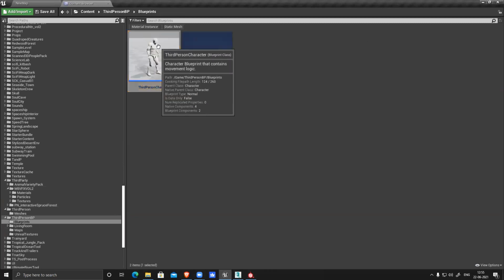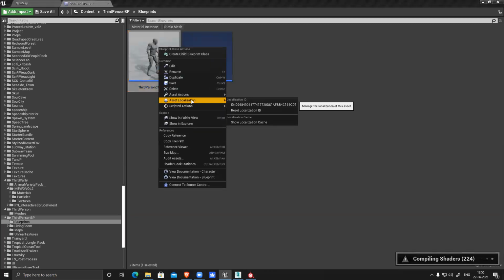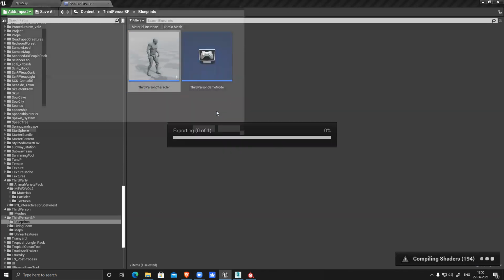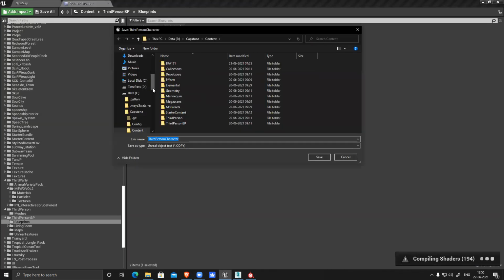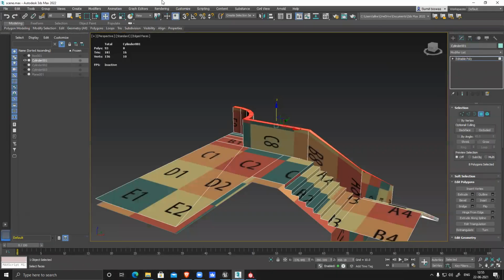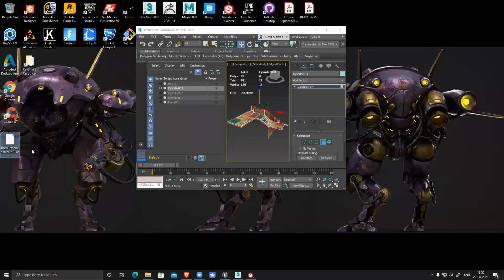What I can do is right click the model, asset action, export. Not migrate. If you migrate it, it will be an Unreal document and you cannot open it anywhere else. If it's exported, it will be an FBX. Export this wherever you want. Let's keep it on the desktop only, because I'm going to delete this one. I don't need it. Now you can see this is a file, and I can import this one here.